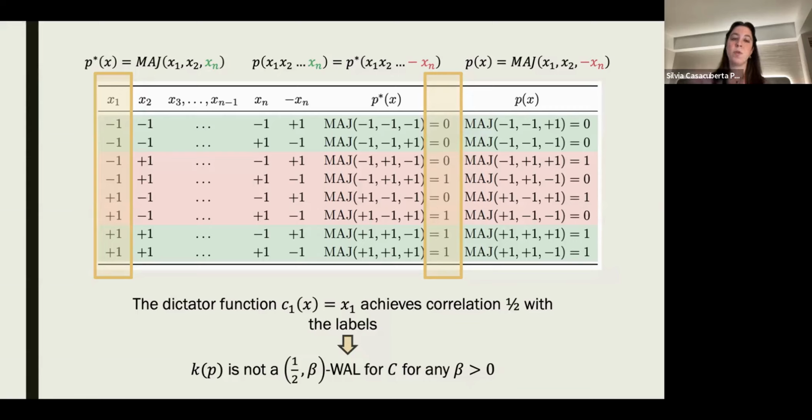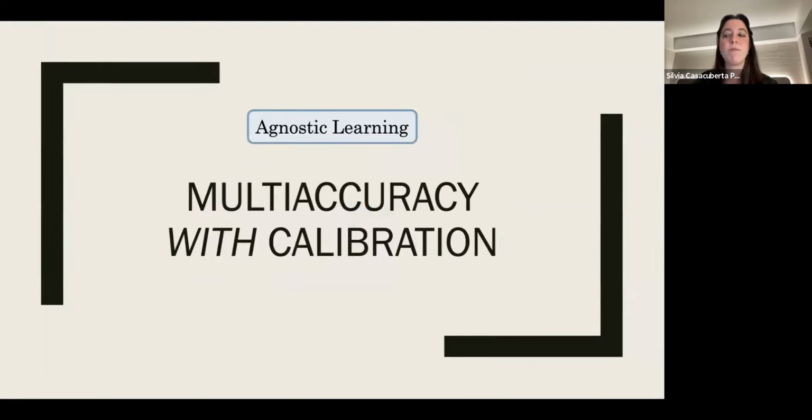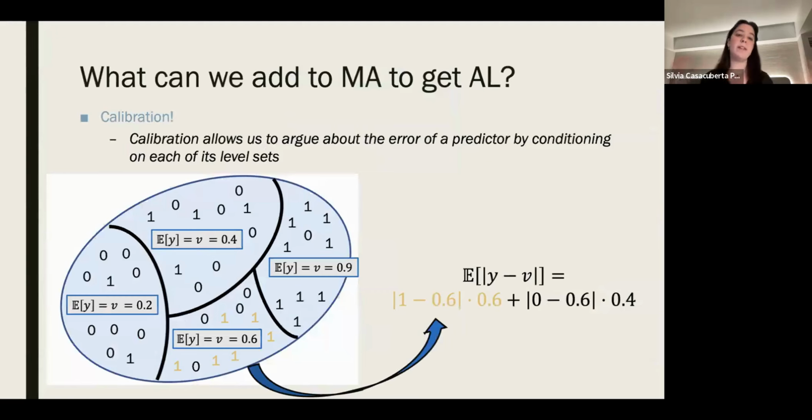Okay? So without calibration, multi-accuracy alone, a multi-accurate predictor is not necessarily even a weak agnostic learner. So this tells us that this implication is not true, unlike for the case of multi-calibration. What happens when we bring calibration? The key idea, and this really key recurrent idea in our paper, is that calibration allows us to argue about the error of a predictor because we can condition on the level set and then apply the calibration condition.